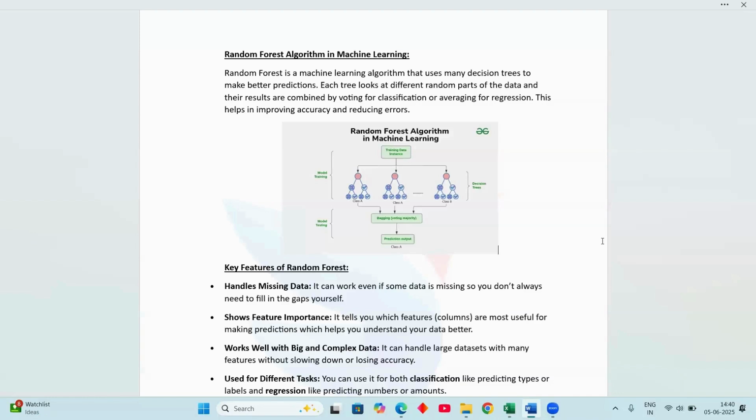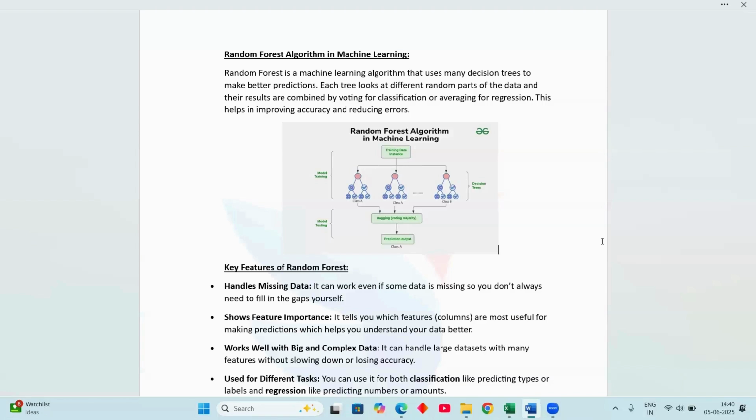Okay. Why random? You may have that question. It picks random rows from the data sets. It also picks a random subset of the feature columns for each tree. The randomness helps reduce overfitting, when a model memorizes the data instead of learning from it.